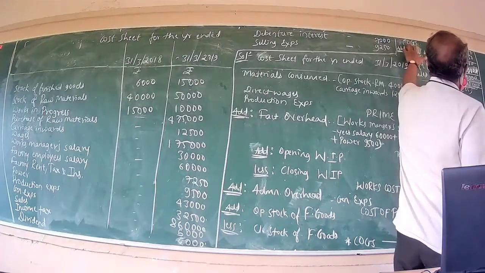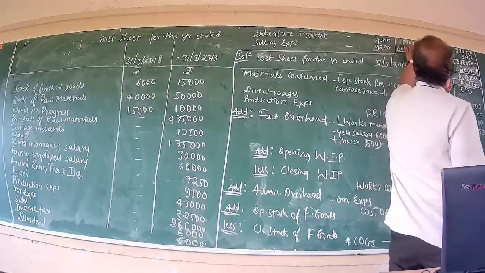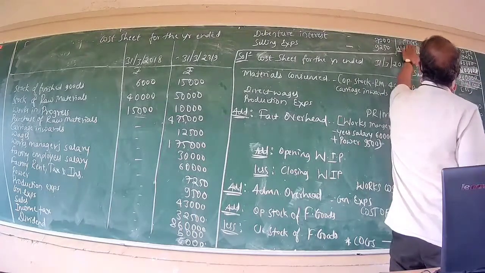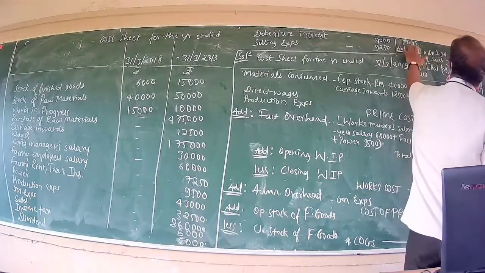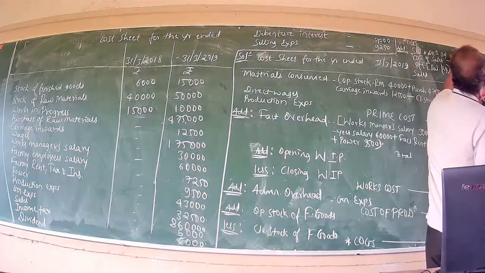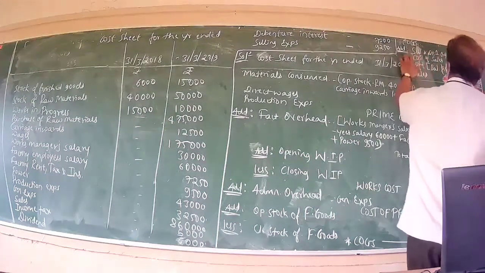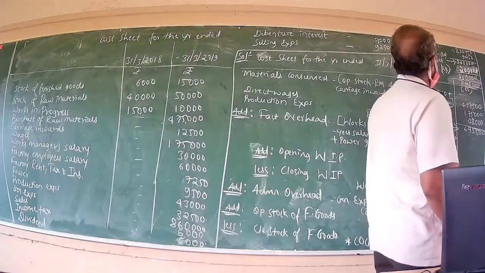You must be more specific about cost. In abbreviated form we write it as cost, but you should elaborately write it as cost of goods sold. Cost of goods sold stood at 8,30,750. To this we have to add selling and distribution overhead.